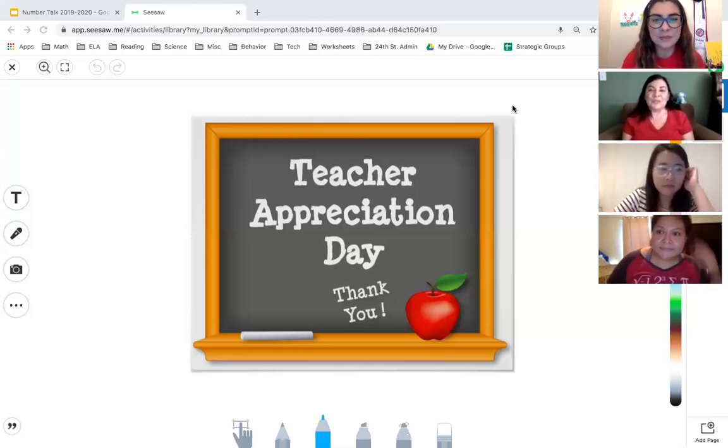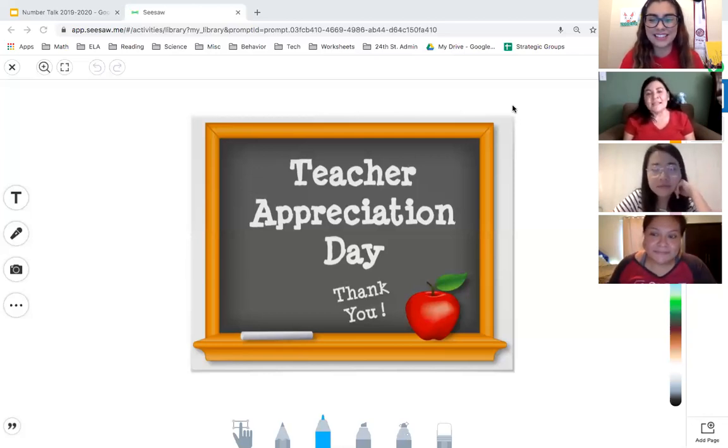So it's Teacher Appreciation Day, and Miss Rosales wants to show her kindness and her generosity to all the teachers at 24th Street by giving them a chocolate bar. So she has a lot of chocolate bars to give. She passes them out to some of her teachers, and then she's going to have some more left to pass out later to other staff at 24th Street. Perfect. Beautifully said, Ms. Hernandez.